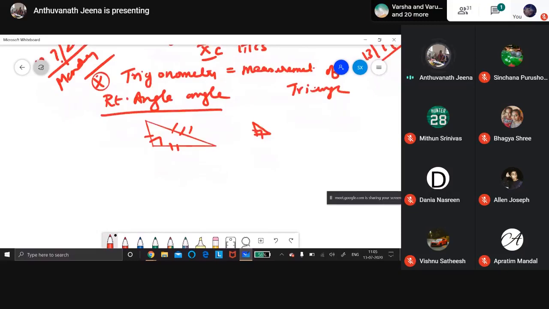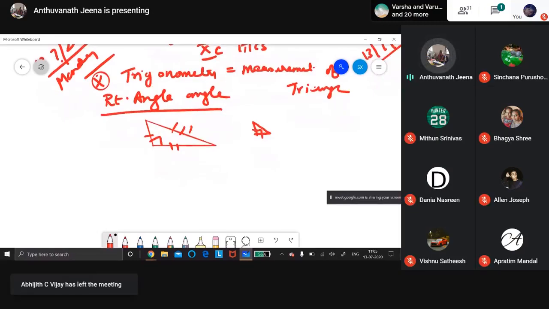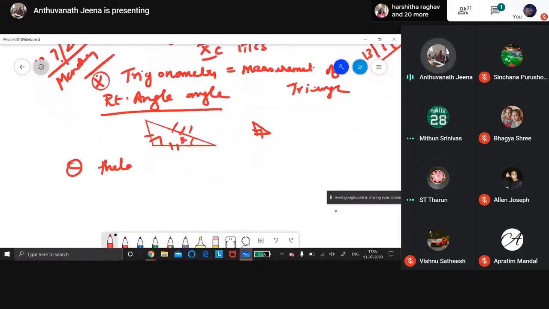So we will be mentioning now in this chapter theta. These are all Greek letters. What are these Greek letters we use? Theta will be used as a Greek letter. Then sometimes we will use this, pi.